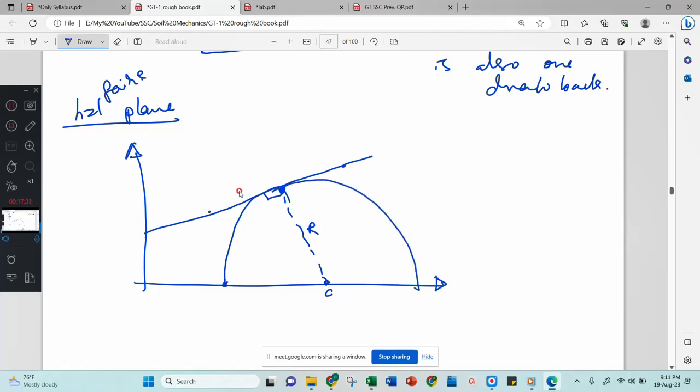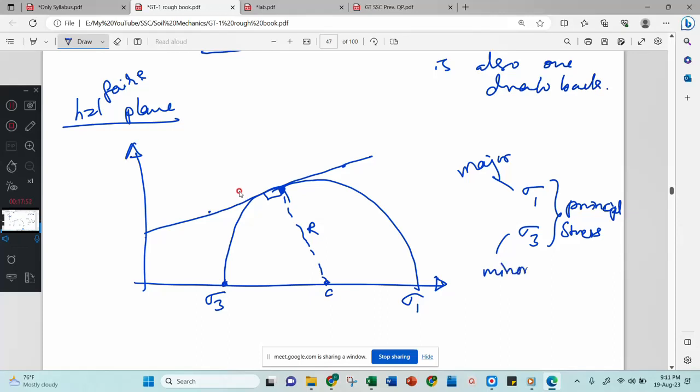Wherever it cuts the x-axis, the smaller value is considered sigma 3 and the larger sigma 1, and these are the principal stresses. Sigma 1 is the major principal stress and sigma 3 is the minor principal stress.